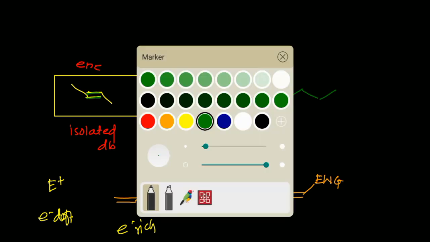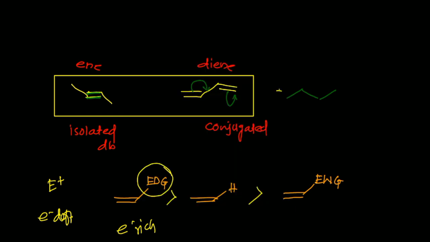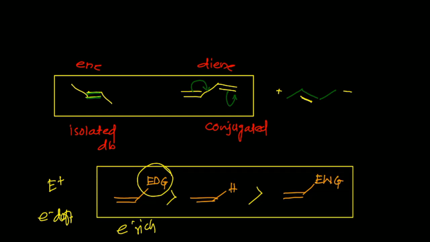Look at this one. This will be the positive charge and this will be the negative charge. That means delocalization of pi electrons takes place. So it is very difficult to do electrophilic reactions on a conjugated system. That's why we have this perfect order for electrophilic addition reaction.